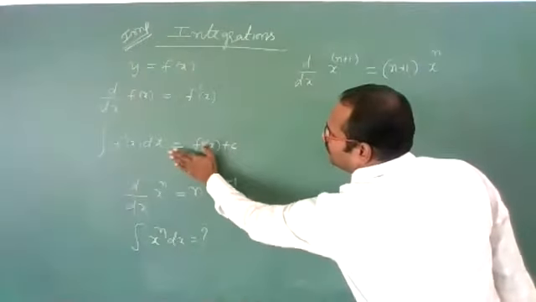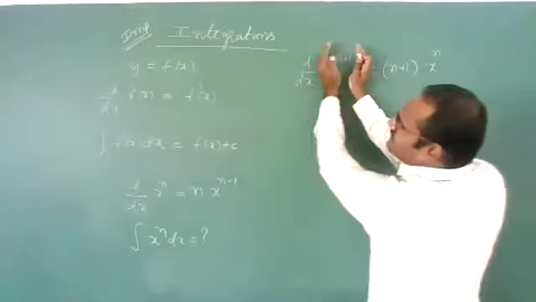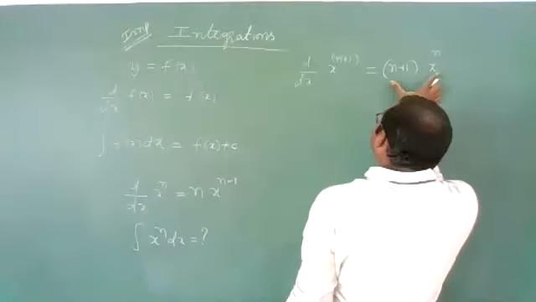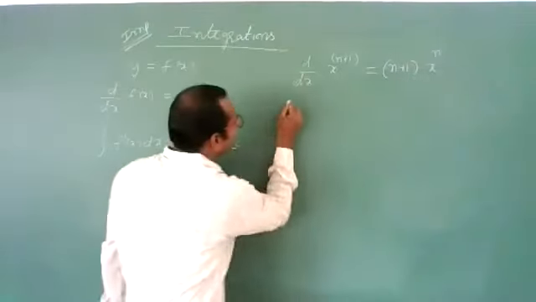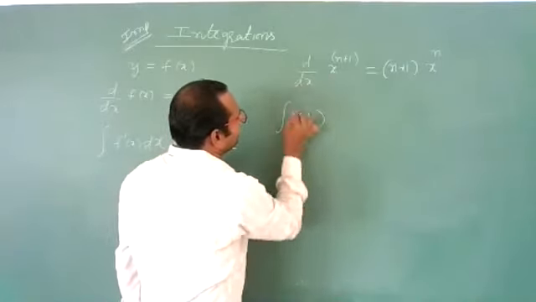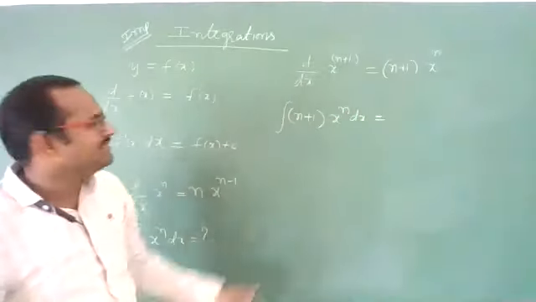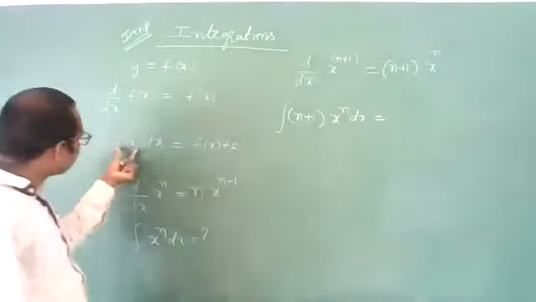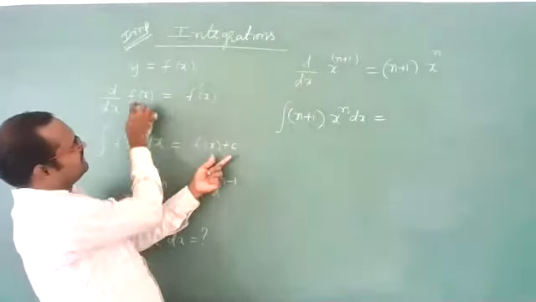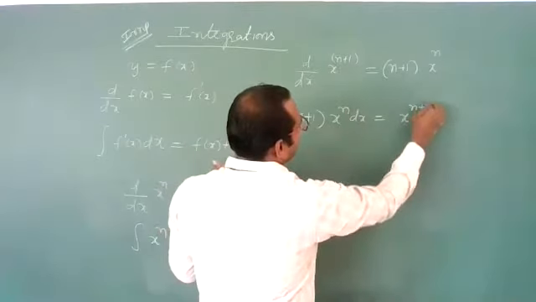Now apply this. Suppose x power n plus 1 is f of x, so that you'll get some f dash of x. Now you want the integration of n plus 1 into x power n dx. What will you get? It is f dash of x dx. The integration of f dash of x dx gives you f of x. So then you will definitely get x power n plus 1.